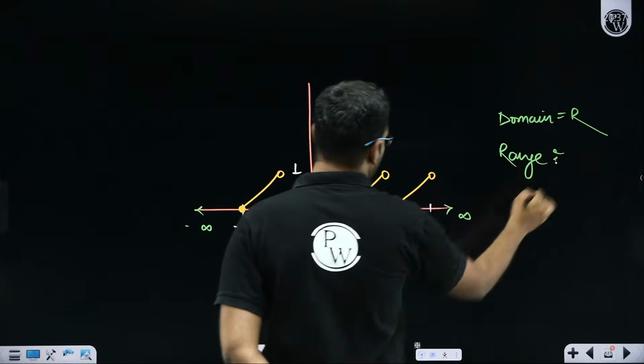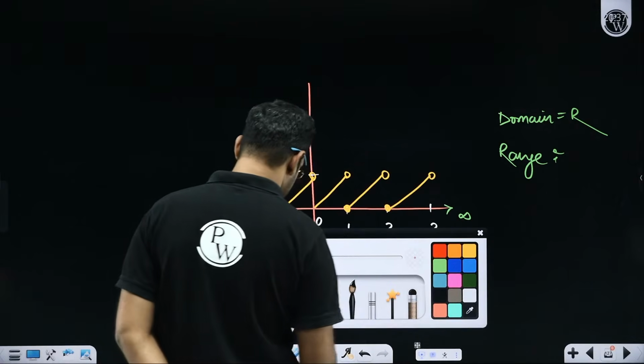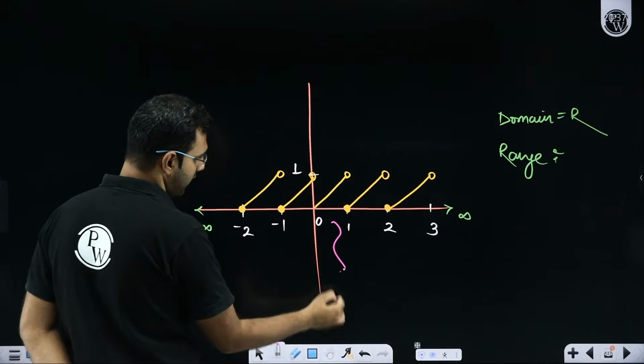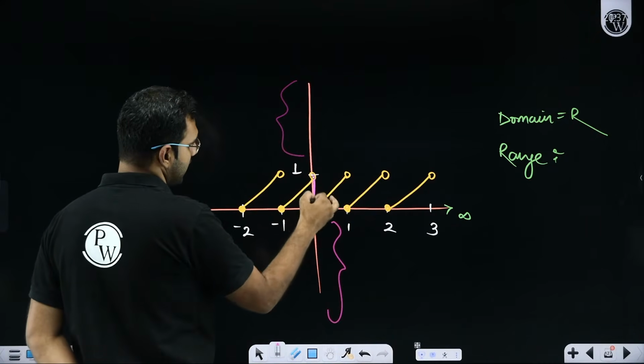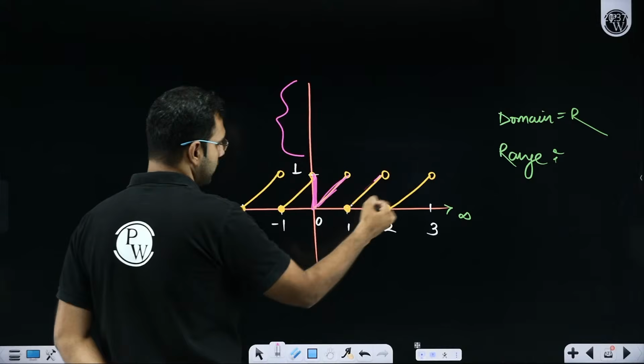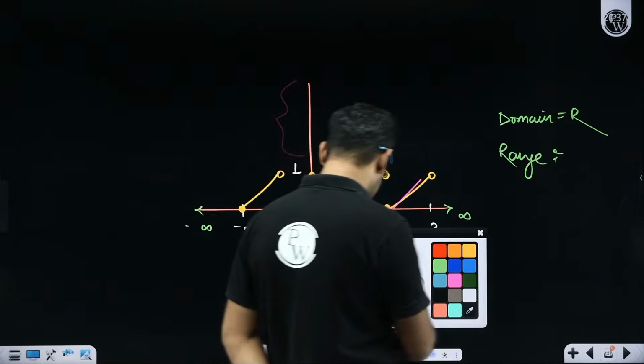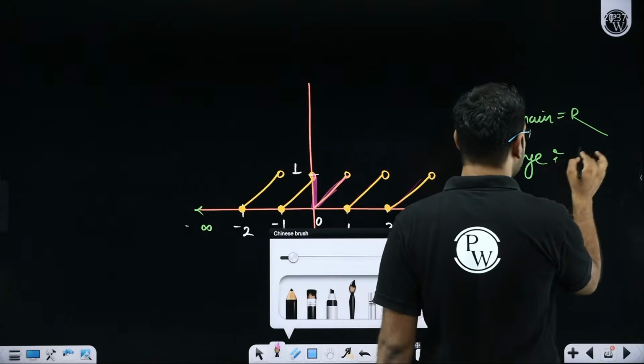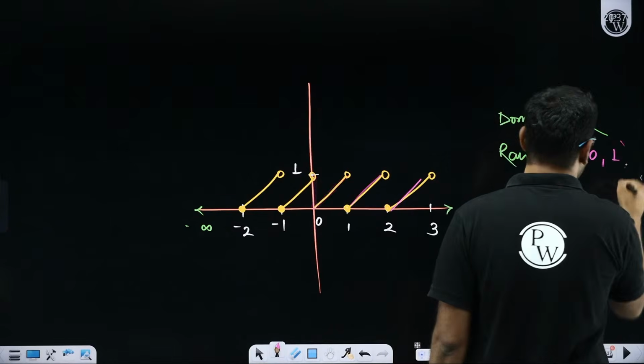So if you locate its graph, I don't see the existence of the graph here. The graph exists on this portion only. I hope you notice it. So its range is going to be what? All the values from 0 to 1, where 1 is open.